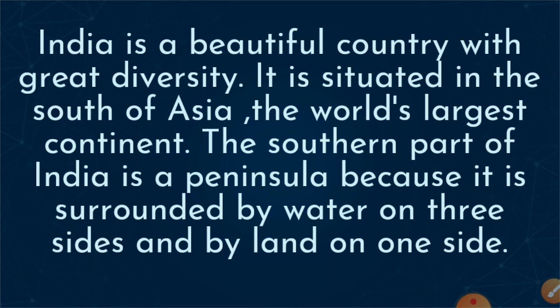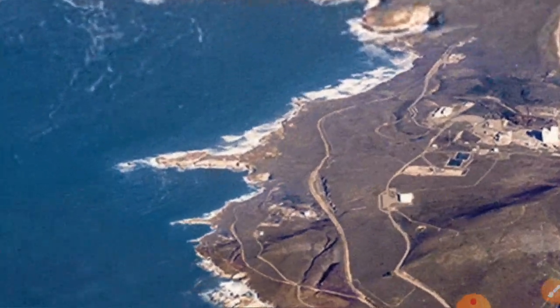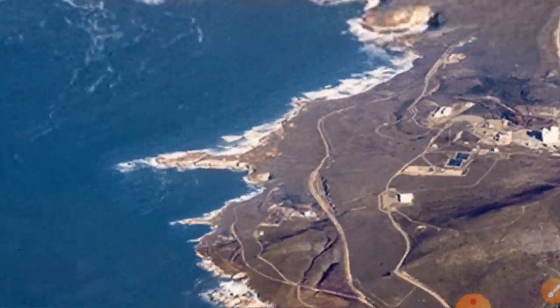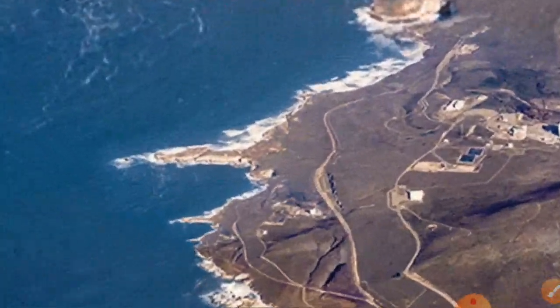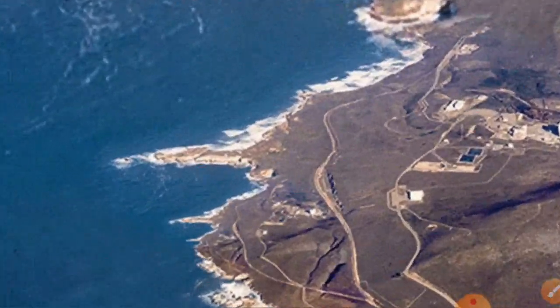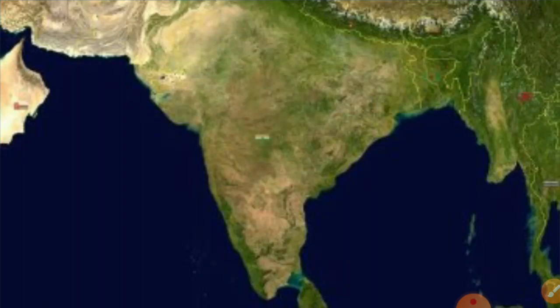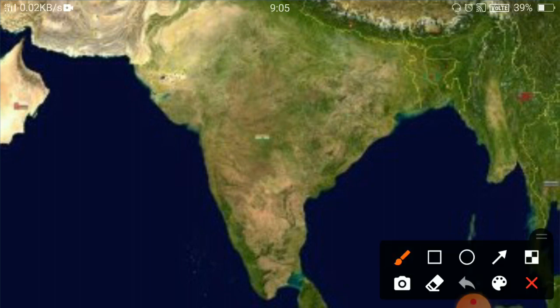It is situated in the south of Asia, the world's largest continent. This is the world's largest continent, the south of Asia, and in that only our India is situated. The southern part of India is a peninsula. Children, do you know what is meant by peninsula?